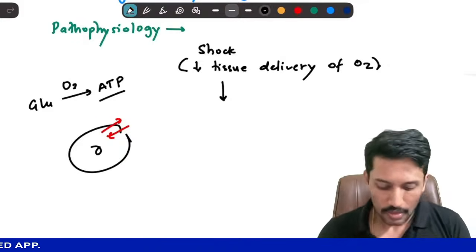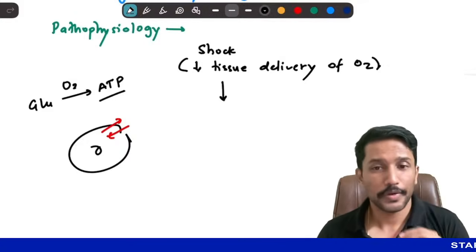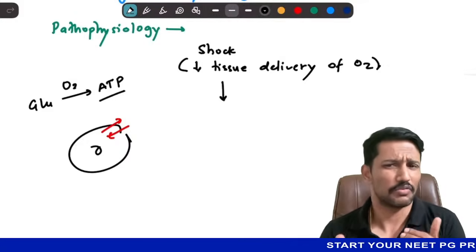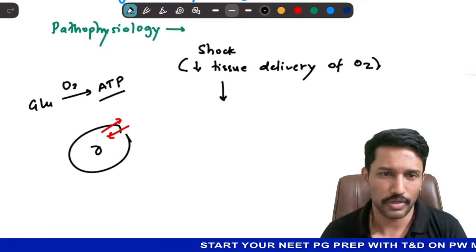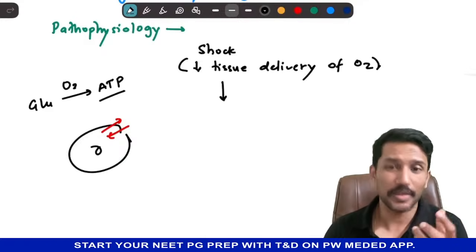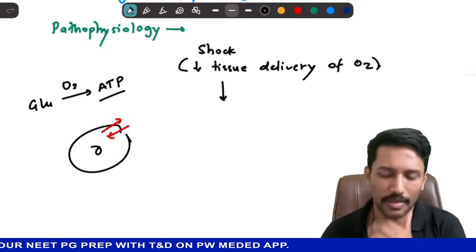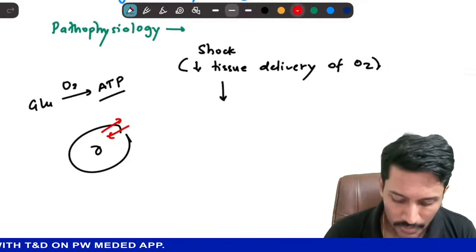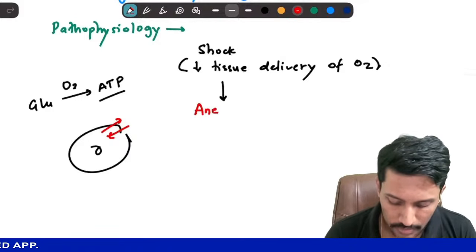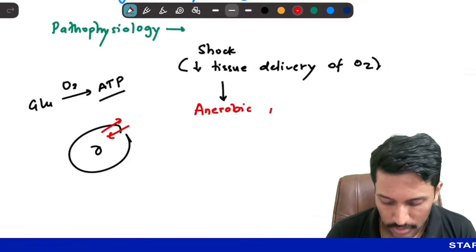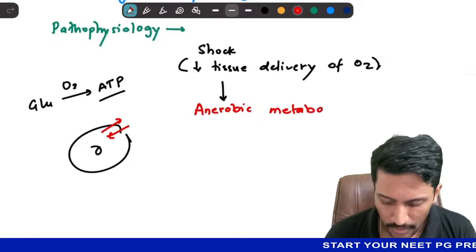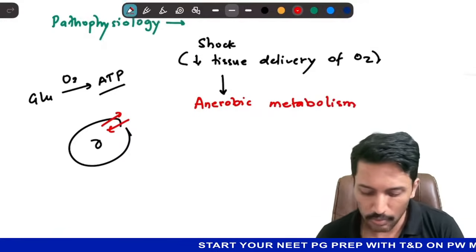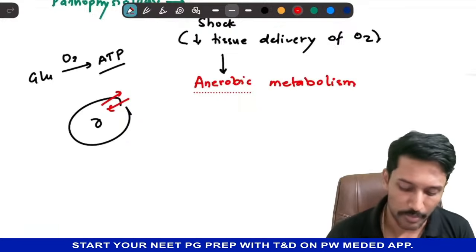So oxygen is necessary. Now, if I don't give sufficient oxygen, there has to be a survival mode, right? Yes, cells have a survival mode. What is it? From aerobic metabolism, we switch the cells to anaerobic metabolism. So if there is decreased tissue delivery of oxygen, there will be anaerobic metabolism. And when we do anaerobic metabolism, we will not be able to generate large quantities of ATPs.